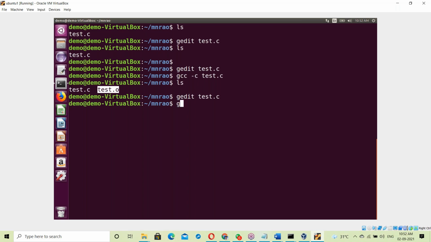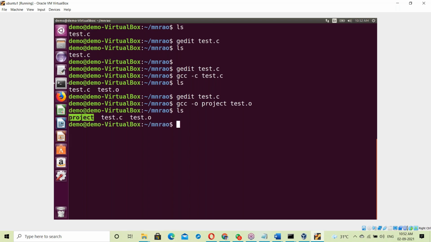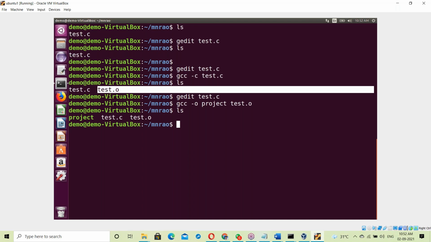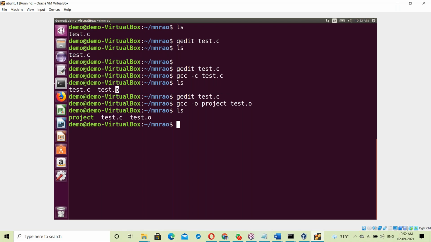After that, next, gcc -o project.exe test.o. The exe name is project.exe. Now the project.exe file is generated. At the time of exe file generation, what happens here? The GCC C language compiler takes your test.o file, the binary code of the C program. The .o means object file.